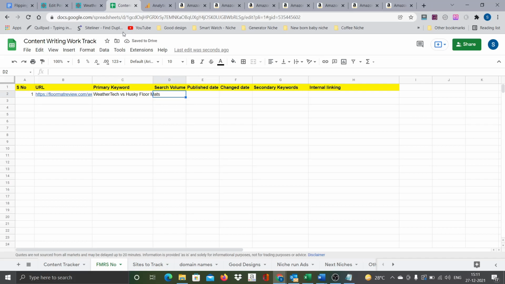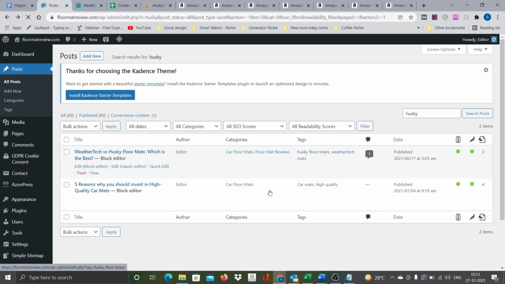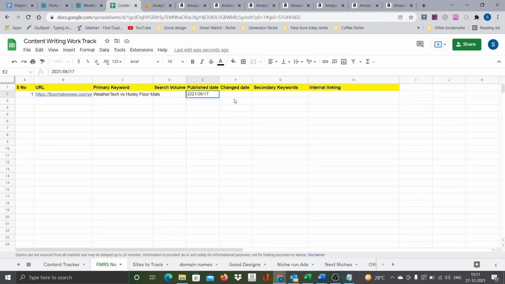So published date, when was this published? This was published on 2021 June 17, that's when it was published, and then change date today. We can say today is 12/27, and then secondary keywords I will fill in later when I do more analysis, maybe from Search Console and all that. And then internal linking.